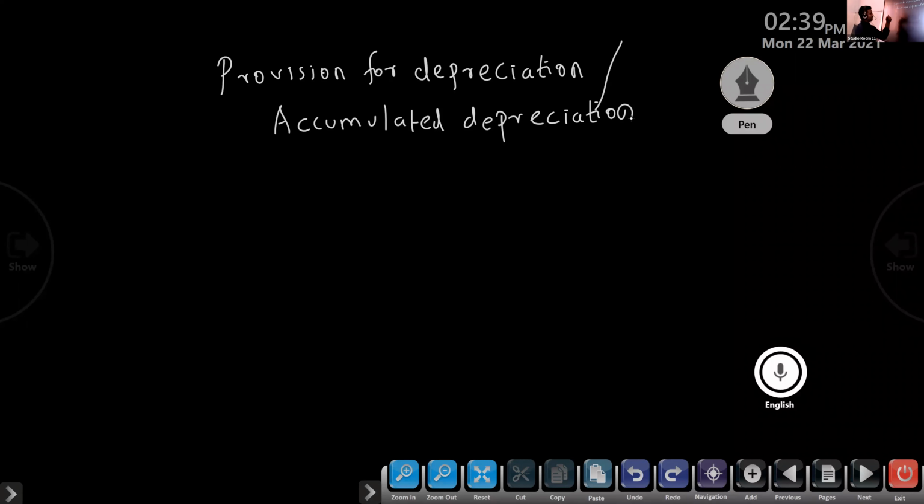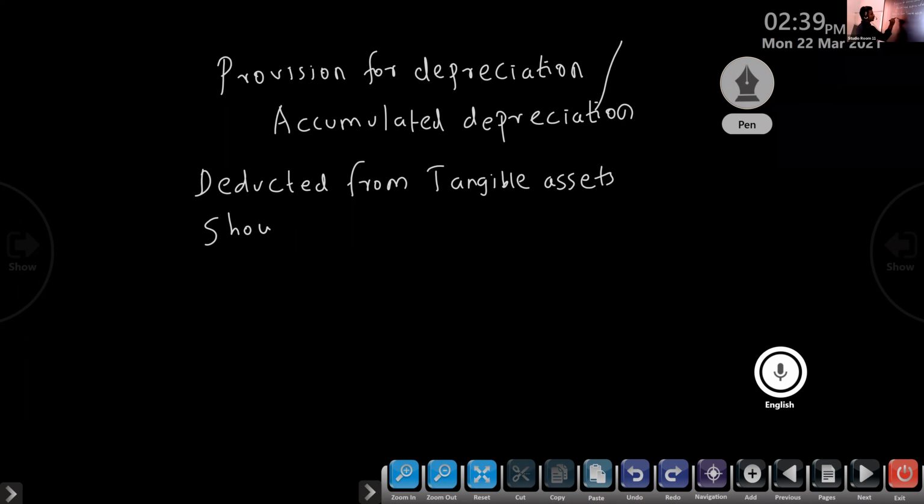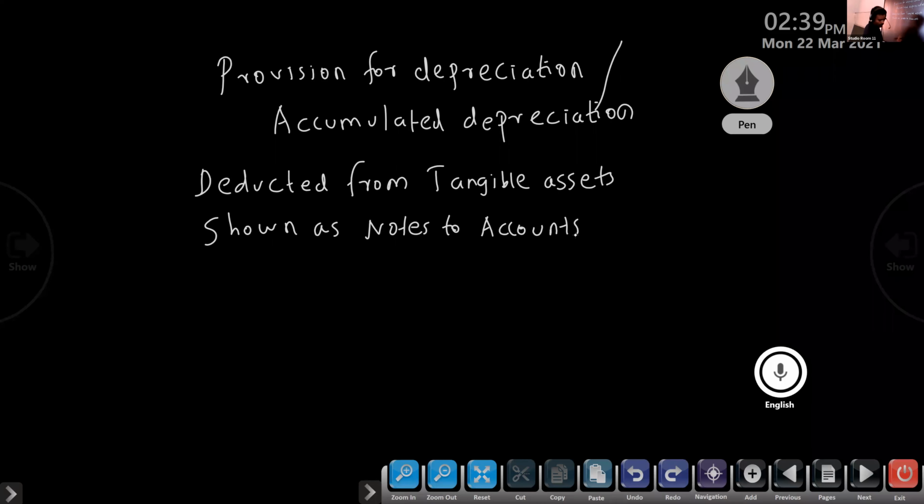Only one thing you have to write: it is deducted from tangible assets, shown as notes to accounts on the face of the balance sheet.